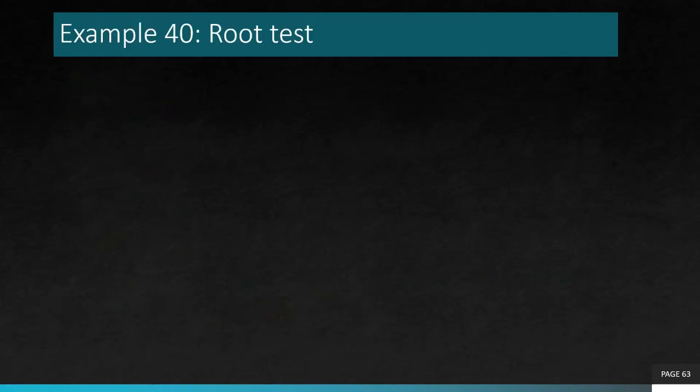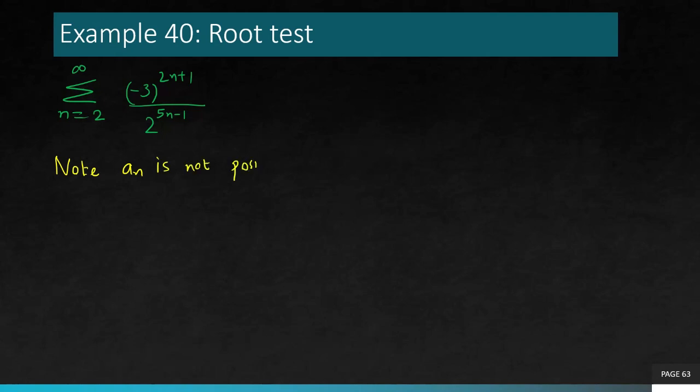And now we are heading towards the last question of today's video lecture, example number 40, to be done using root test. So that's the series given to me, negative 3 to the power 2n plus 1 over 2 to the power 5n minus 1. So if you notice, this is not a positive term series because of the presence of negative 3.